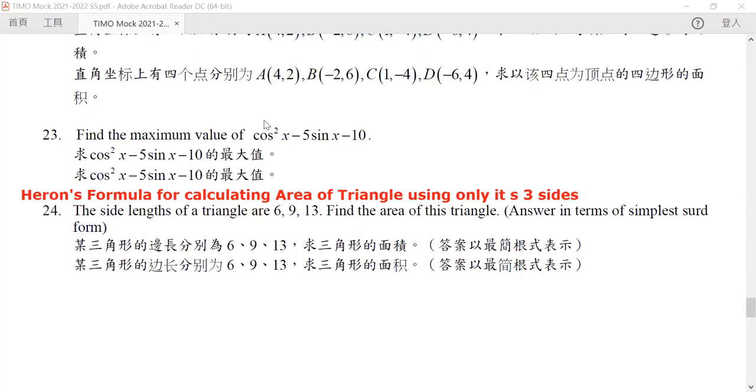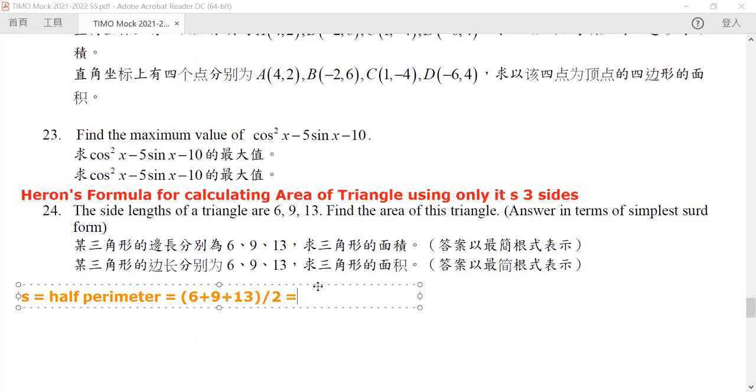Now, before this, we need to introduce a new parameter, which is called the half perimeter. The half perimeter, as you know, is half of the perimeter of the triangle. The perimeter is the sum of the 3 sides, right? So we take half of it. In this case, 6 plus 9 is 15, plus 13 is equal to 28. So half of it is 14.